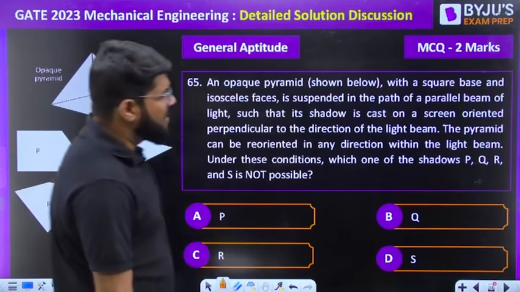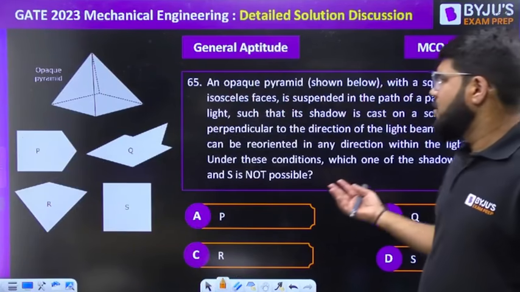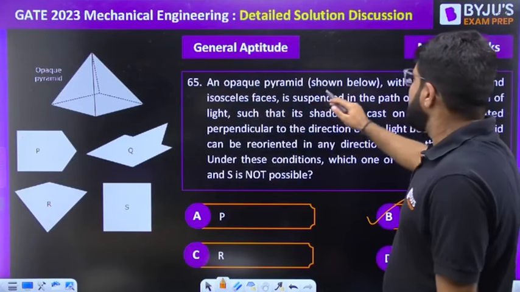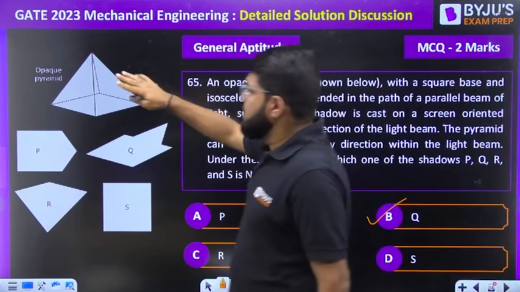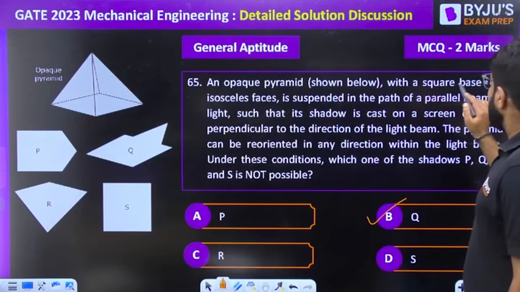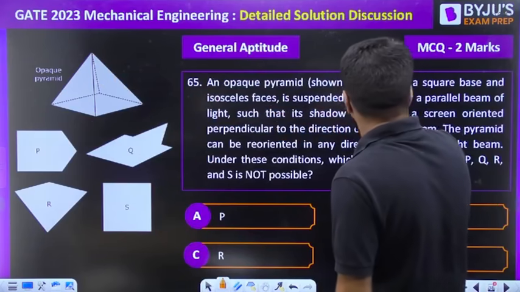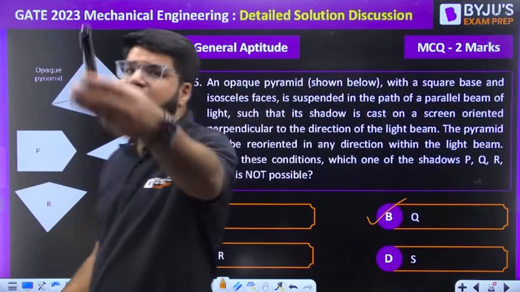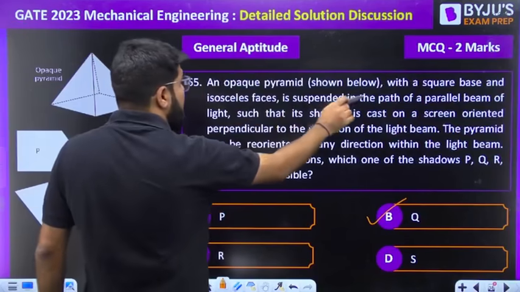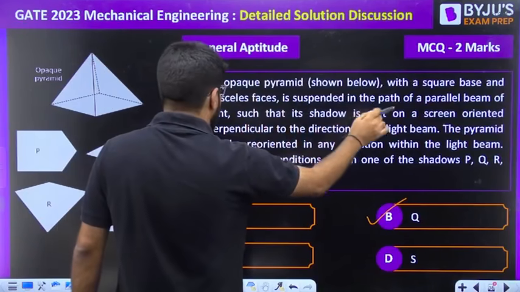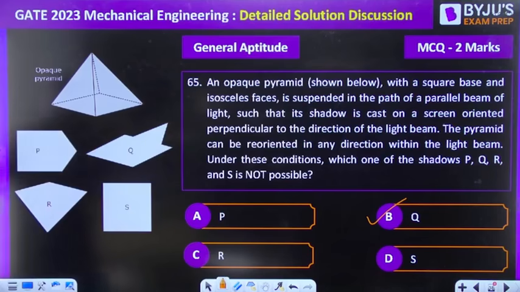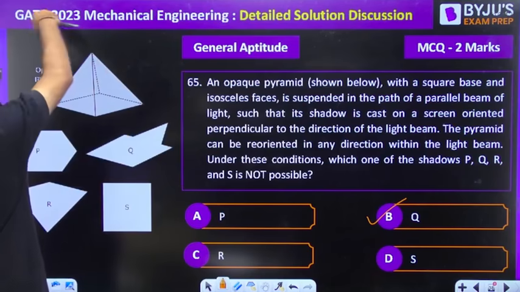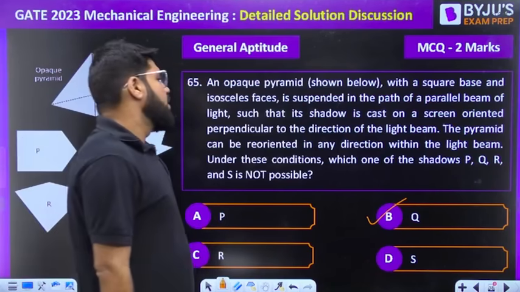And the last question of general aptitude. It is just a pure observation question, and the correct answer, I shall tell you, is B. First I'll read the question. An opaque pyramid shown below. Opaque means it is going to block the light. With a square base and isosceles faces, it is suspended in the path of a parallel beam of light. That is where the light is going to fall, but it is opaque, so you cannot see through it.